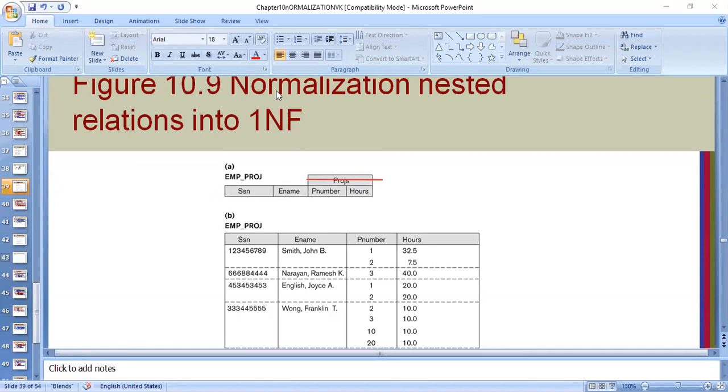So what is the solution? The solution is I will have to cut this. But can we cut like this? We have to cut this employee table, we have to separate it from project. But if we cut like this, then we are going to lose the information of which employee works on which project. See, suppose if we just split this table, in one table we will have SSN number and employee name, and in another table we will have project number and hours. So this is going to be the employee table and this is going to be the project table. But in this process, we are losing the information of which employee works on which project.